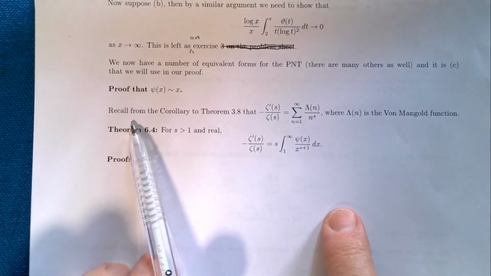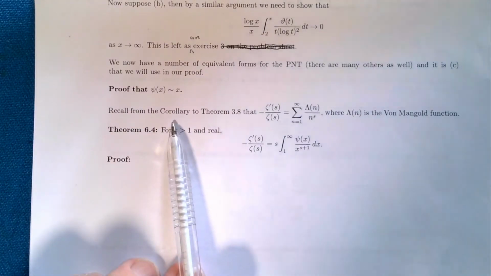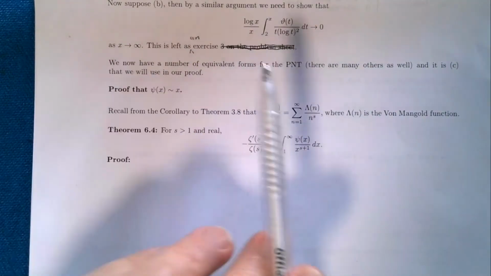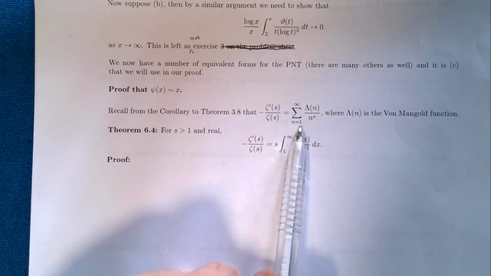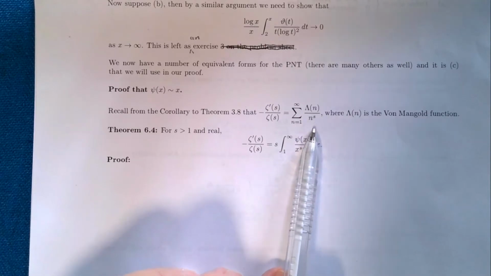So you recall, perhaps if not, you can go and look it up, that the corollary to theorem 3.8 we did quite a while ago was that the minus the logarithmic derivative of zeta was the Dirichlet series of this von Mangoldt function.